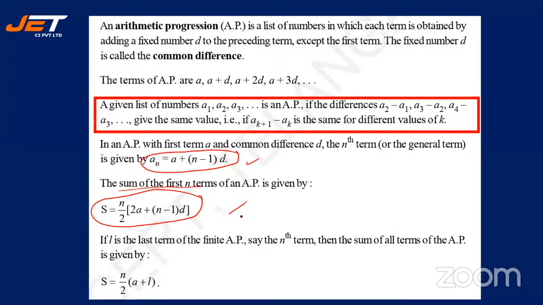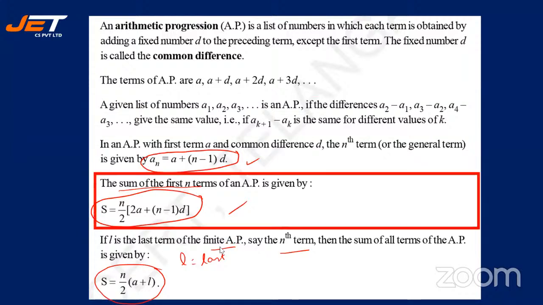If l is the last term of the AP, say the nth term, l always means last, isn't it? Then the sum of all terms of the AP, the formula is n by 2 into (a plus l). All right. So n by 2 into (a plus l). Have you all noted down?